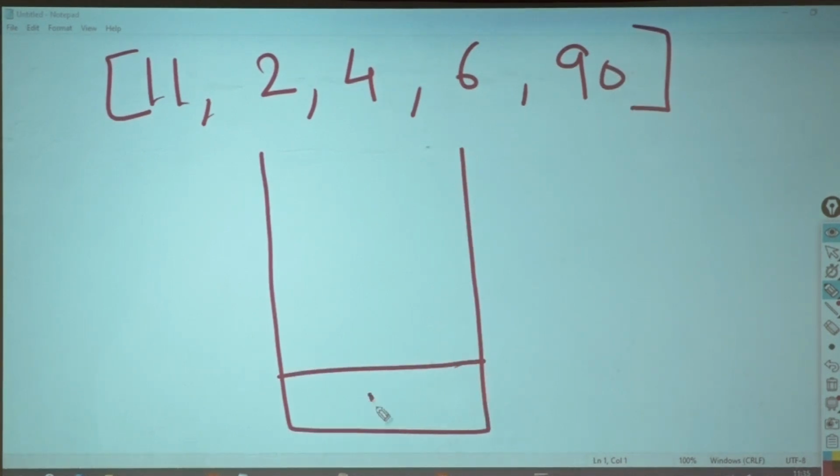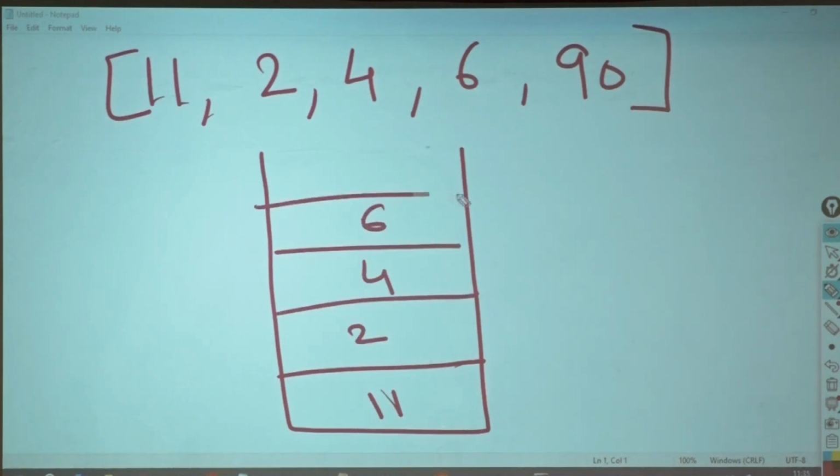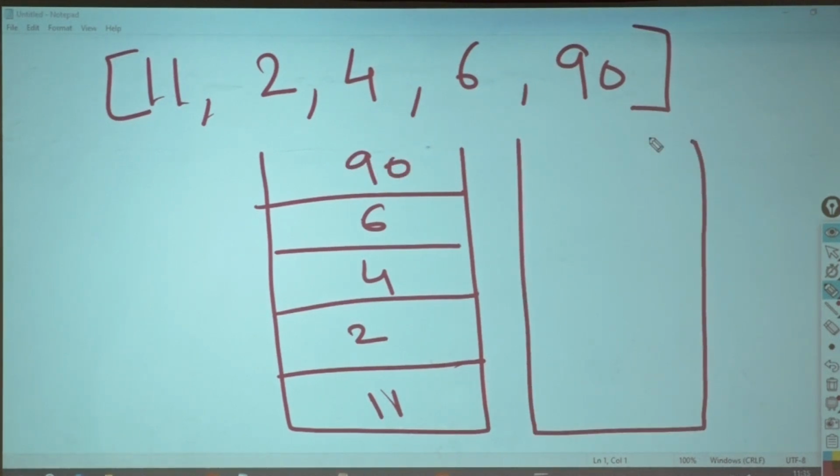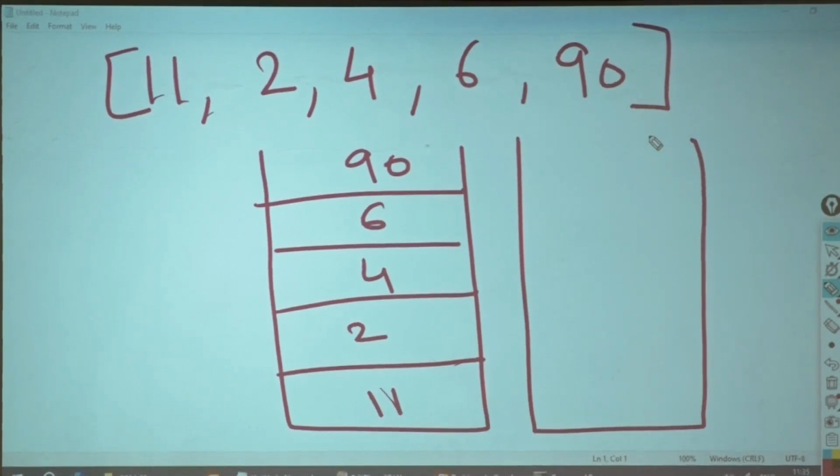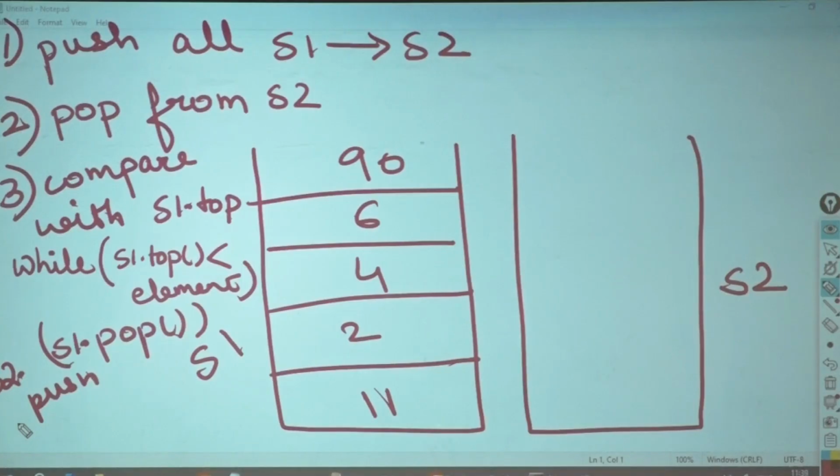You have 11, 2, 4, 6, 90 and you have an empty stack. What will you do? First try to work this, then we will write pseudocode for the algorithm. Okay? What would be the first step? Empty the stack into the newly created stack. So firstly, done everybody? So first step of the algorithm, what is it?